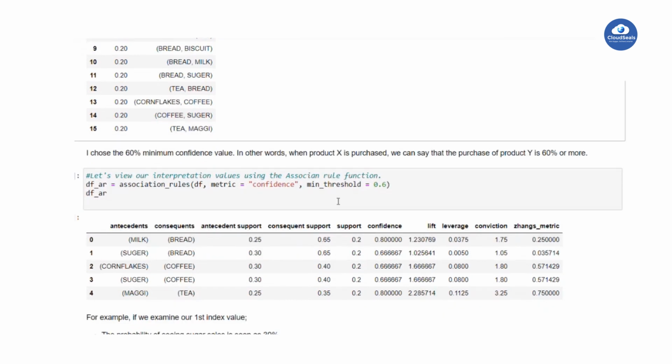Mostly we will take 60% confidence; less than 50%, mostly no one accepts. Whoever the client is, if the confidence is less than 50, they won't accept. That's why they will mostly give 60%. Let's check what will happen if they want only 80 or 90% confidence.